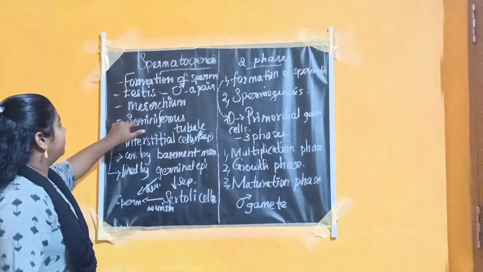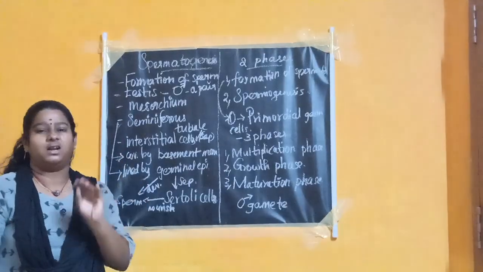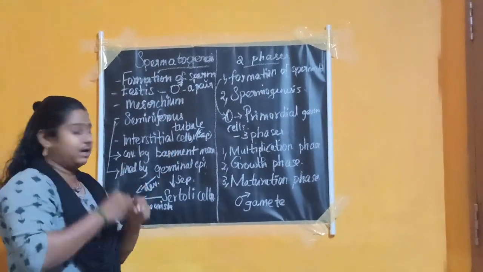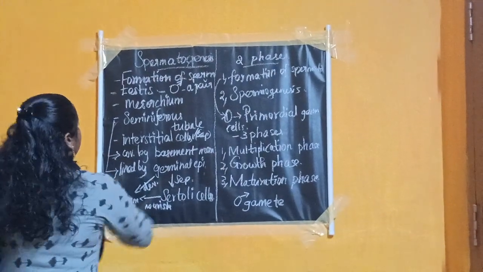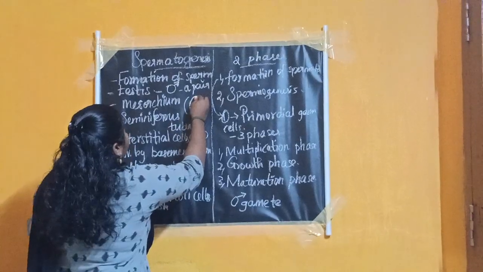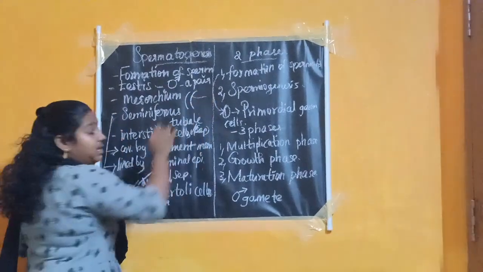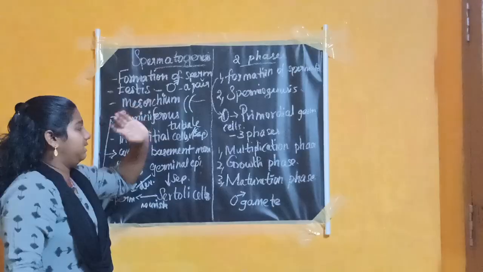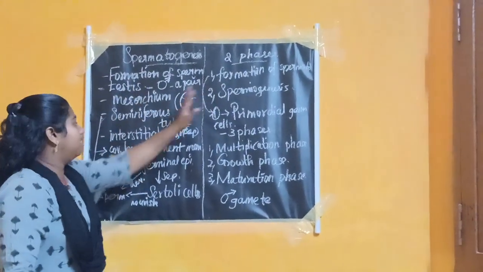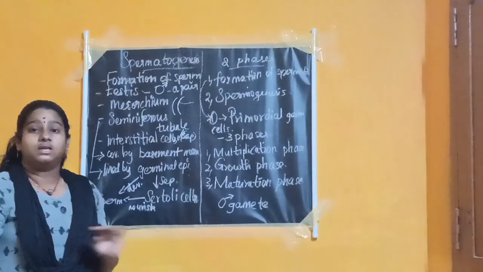First of all, mesothelium. Mesothelium is a connective tissue which connects the seminiferous tubules. In the inner portion of the testis, it contains thousands of minute tubules.